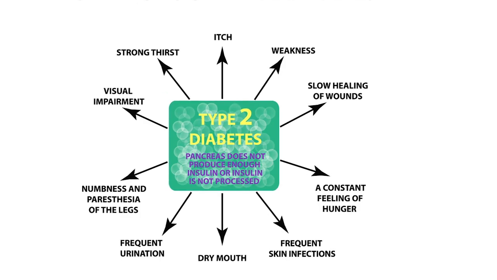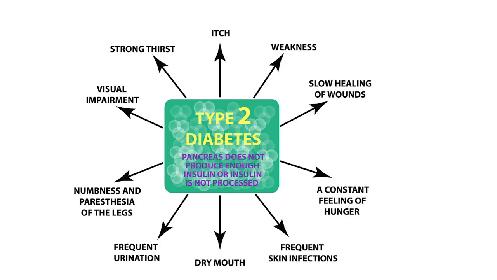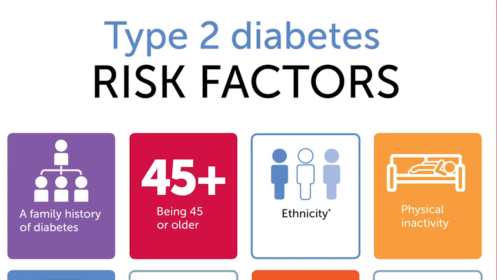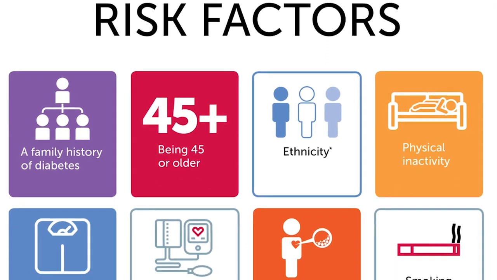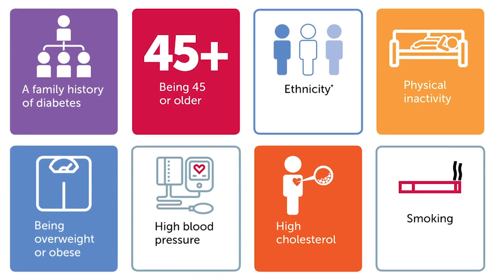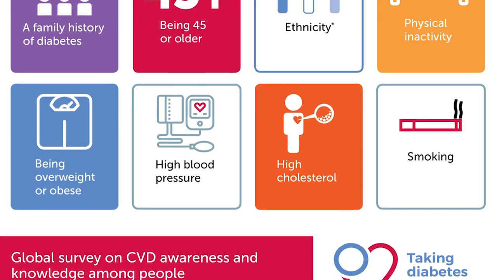Symptoms of type 2 diabetes include increased thirst and urination, blurred vision, fatigue, and slow wound healing. Risk factors for type 2 diabetes include obesity, a sedentary lifestyle, family history of diabetes, and certain ethnicities such as African Americans, Hispanics, and Native Americans.